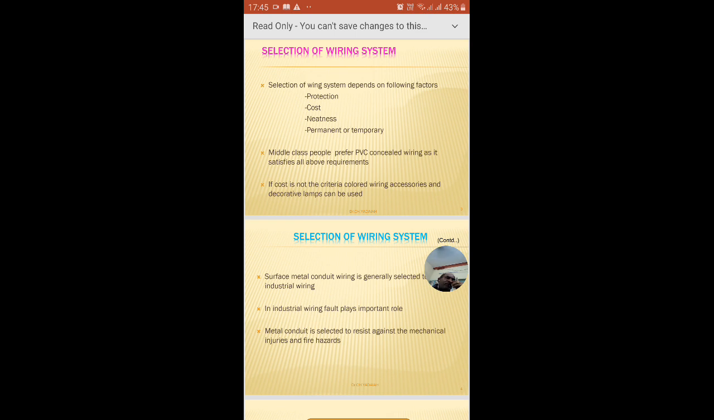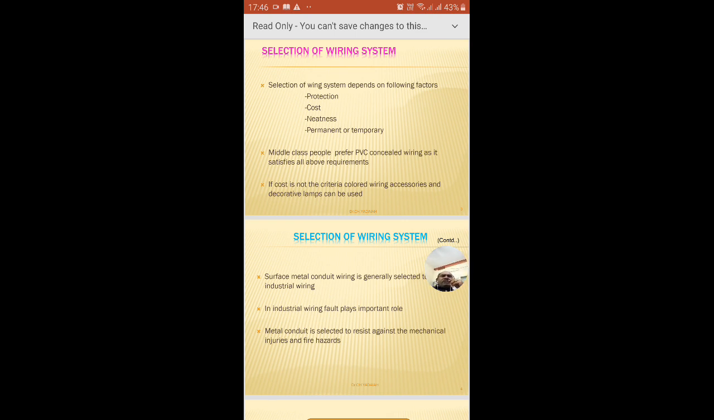If a problem occurs, we have to identify it easily, so for surface conduit wiring, metal conduit wire is preferred. At the same time, the metal should be earthed. That is for industrial purposes, but it is costly.